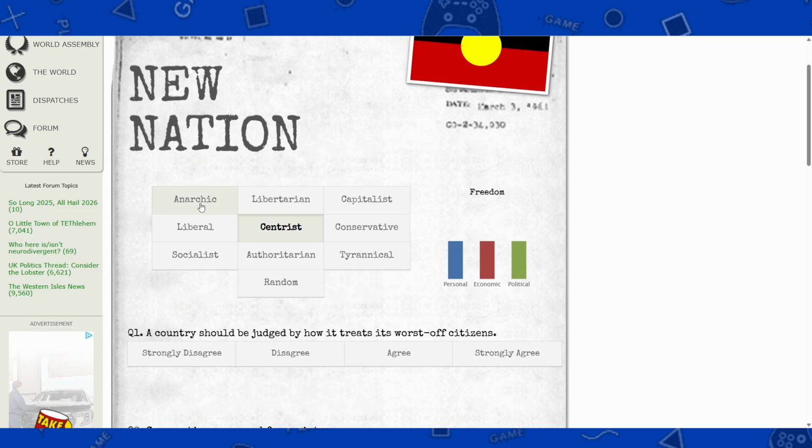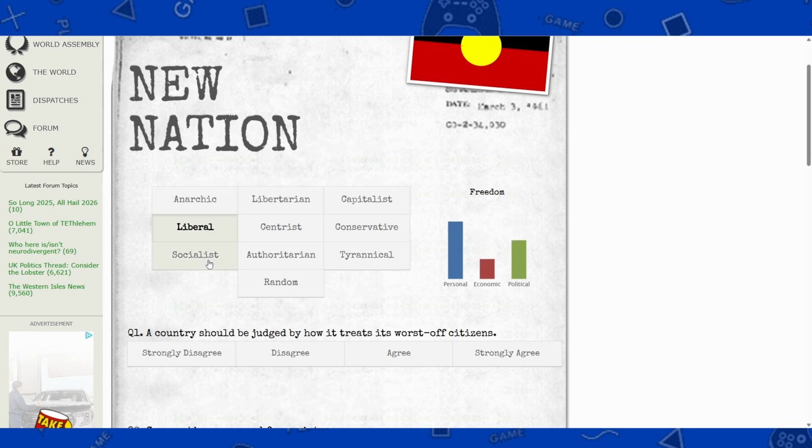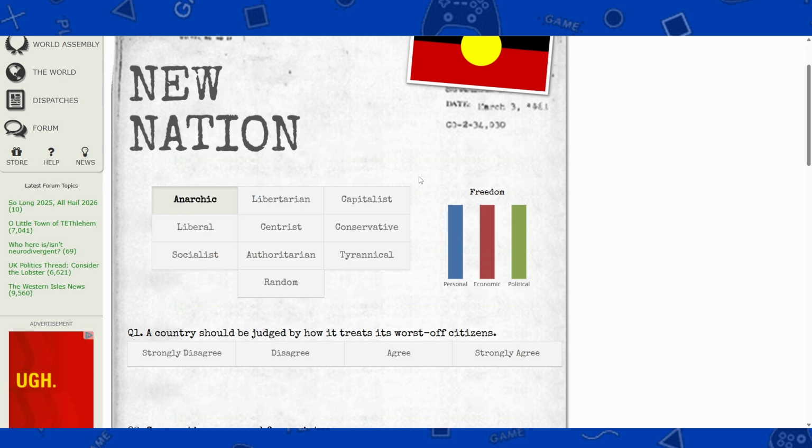If you choose any of these, you can see that the bars here will move. Personal, economic, and political freedom. Those are what those bars represent. We're just gonna go ahead and do anarchic, where everyone has personal freedom, economic freedom, and political freedom.